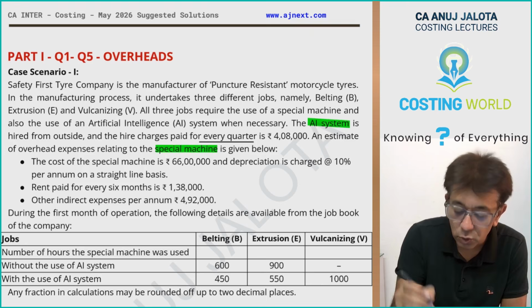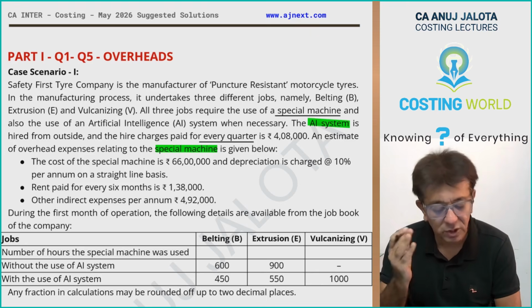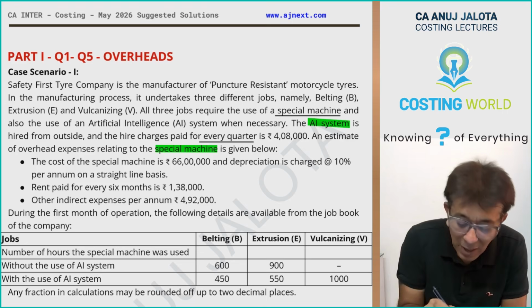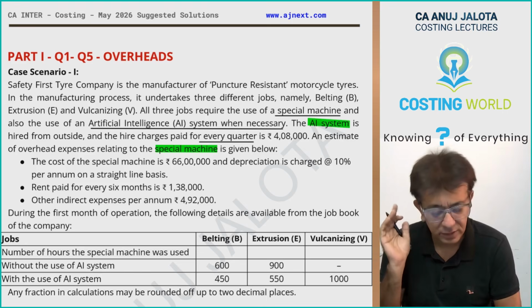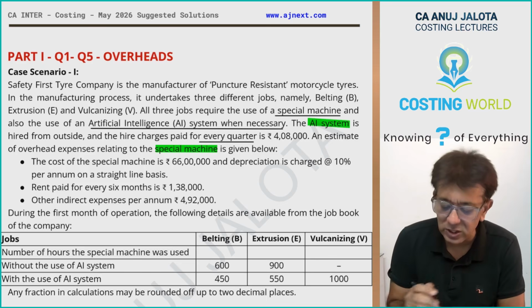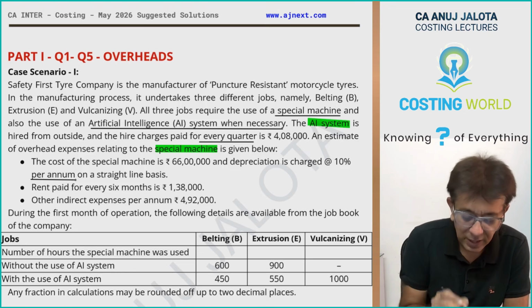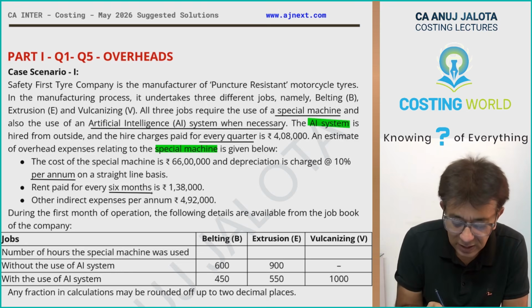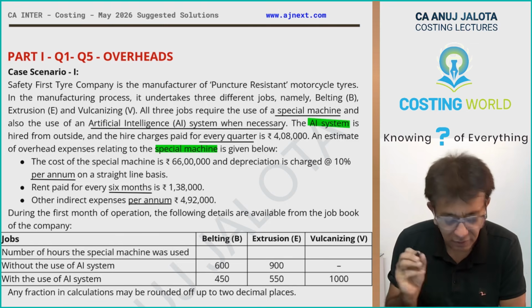Please do remember, all the jobs require the special machine for sure, but they might require the AI system only if required. But the machine everybody requires. The cost of the machine is 66 lakhs. Depreciation is charged at 10% on SLM basis, 10% per annum. Rent for every 6 months is this figure. Other indirect expenses per annum is this particular figure.